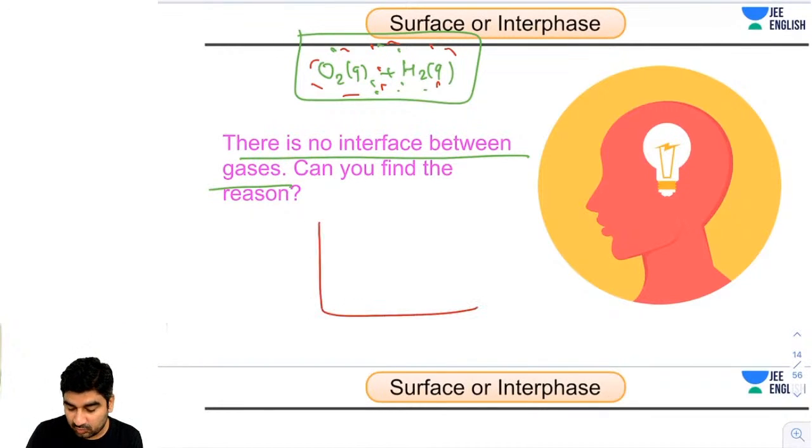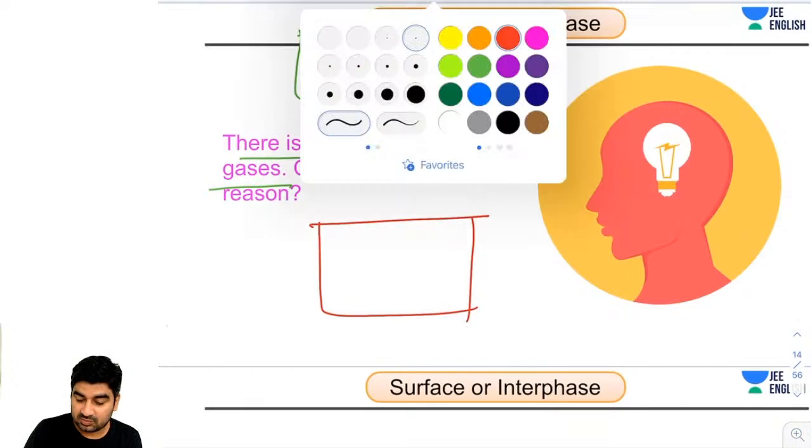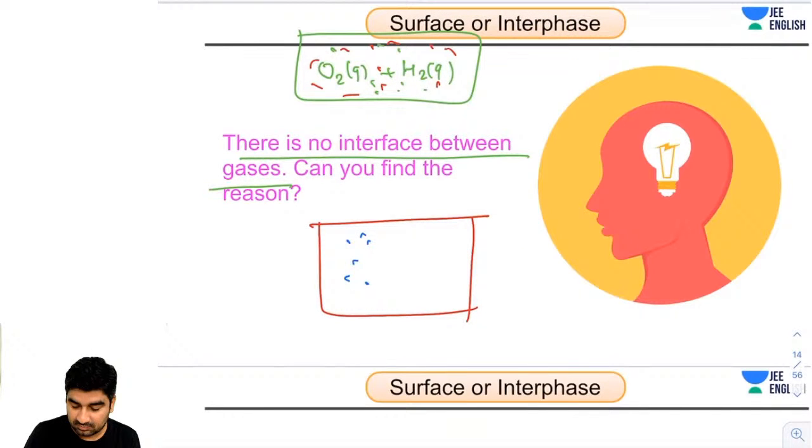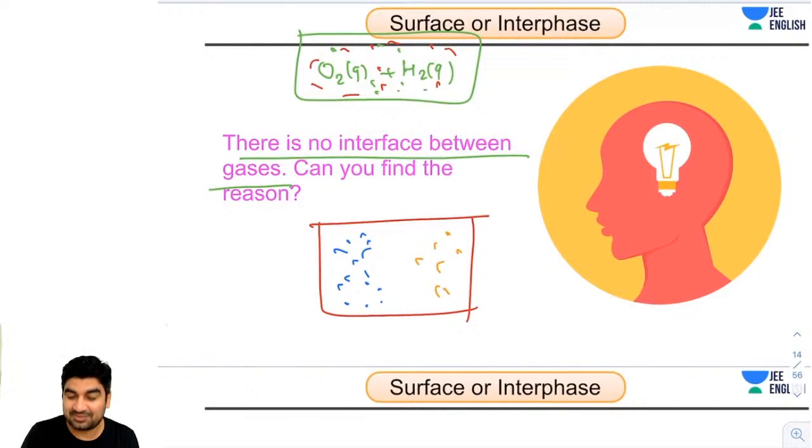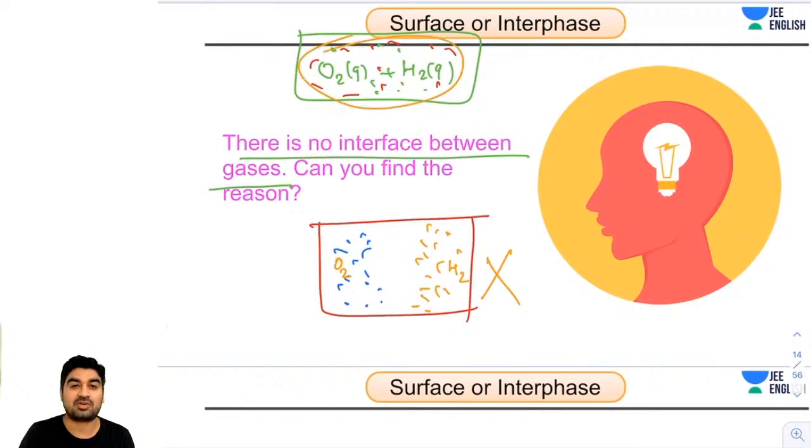Because if you put two gases in a container, suppose one is oxygen and another is hydrogen, they will never be like this, with oxygen here and hydrogen here. No, never. They will always mix homogeneously. So we cannot separate two gases. If we could, then I could have called it an O2-H2 interface, but it never happens.